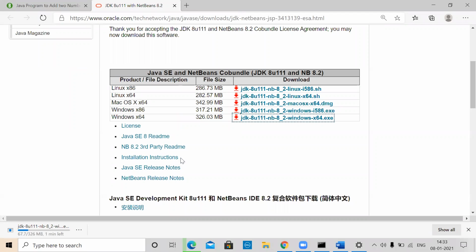It is a large file, about 326 MB. You require some reasonably good internet connection to download and then install. It's a one-time job. It may take about another minute or so.